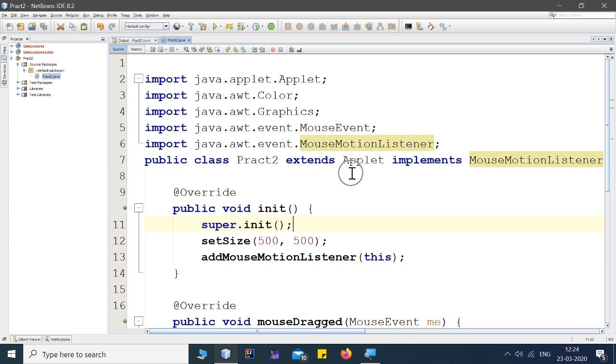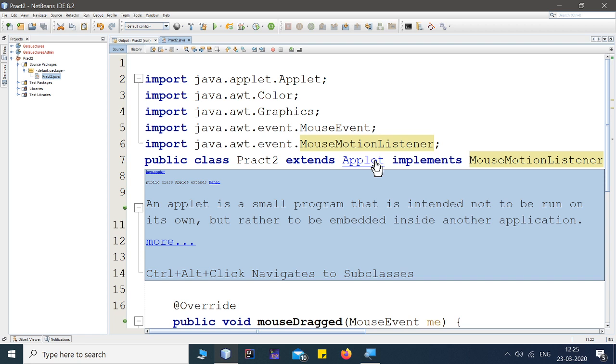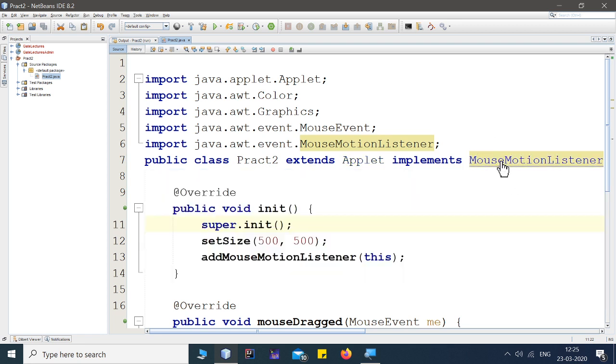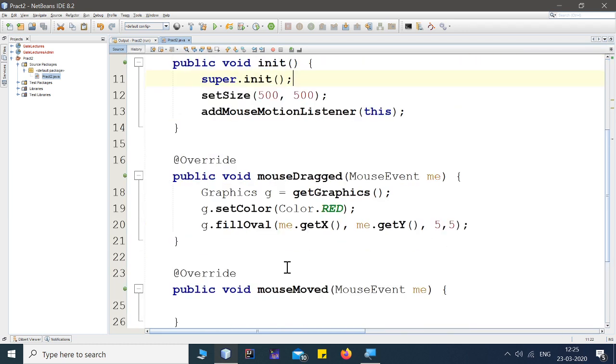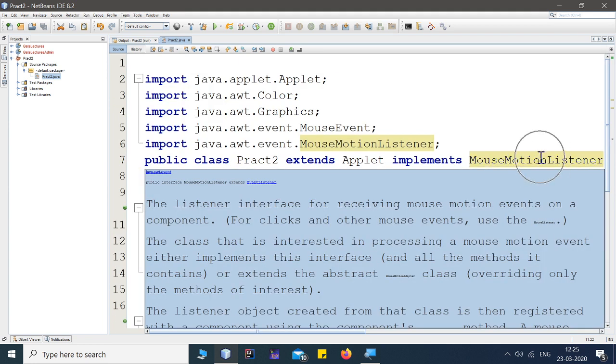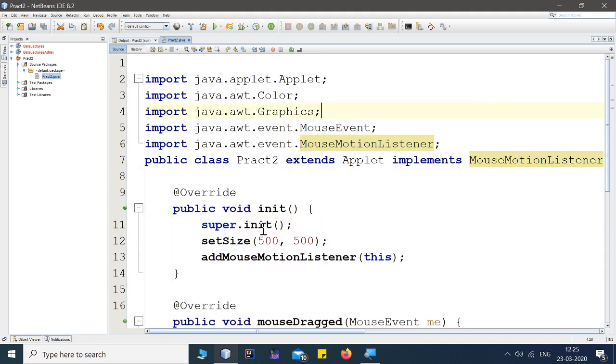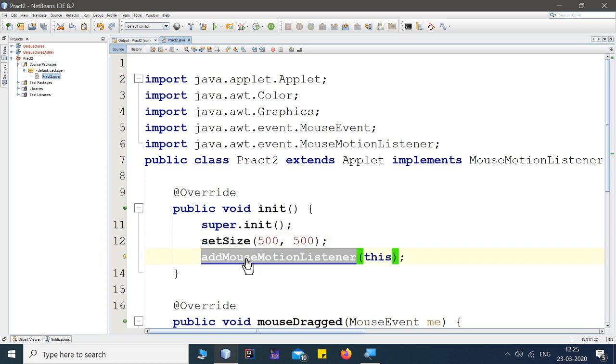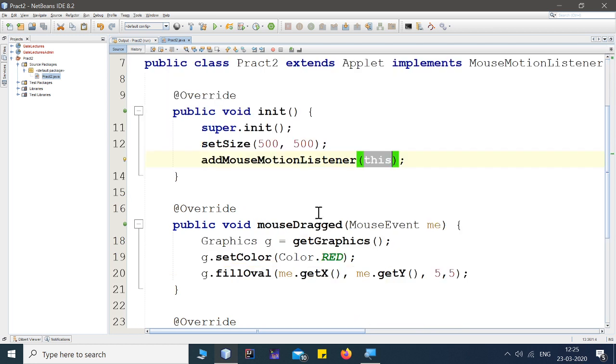See, what I did is inside my class, I have extended applet followed by I have extended mouse motion listener. Then I have overridden init, mouse dragged and mouse moved method. Mouse dragged and moved method are available inside the mouse motion listener interface, and inside the init method, I've set the size of my applet as 500 by 500. Then I've attached the appropriate listener, that is nothing but add mouse motion listener, to the current object by using this keyword.